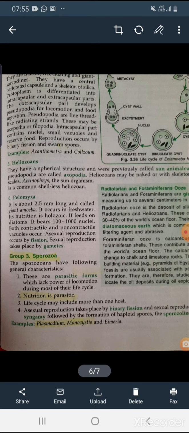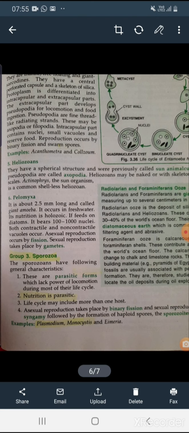Next group is Sporozoa. Okay, so they are known as sporozoans. So these are the parasitic form which lack the power of locomotion during most of their life cycle. Okay, so they don't have such flagella or pseudopodia like structure for the locomotion. Nutrition is obviously parasitic mode of nutrition, that means they depend on the host for their nutrition.